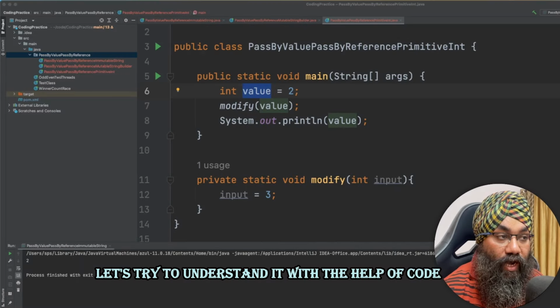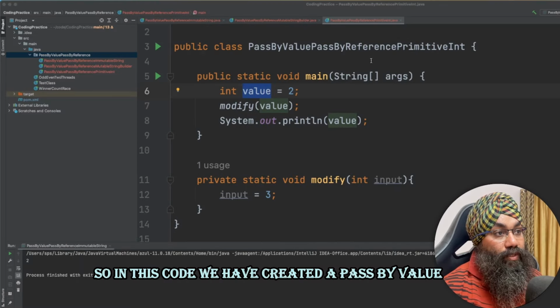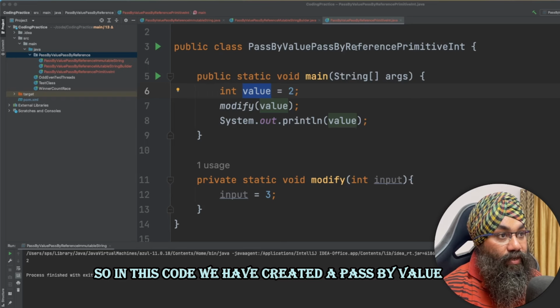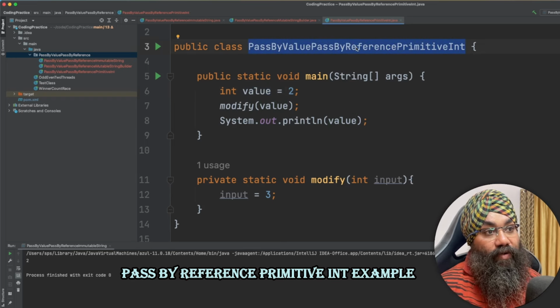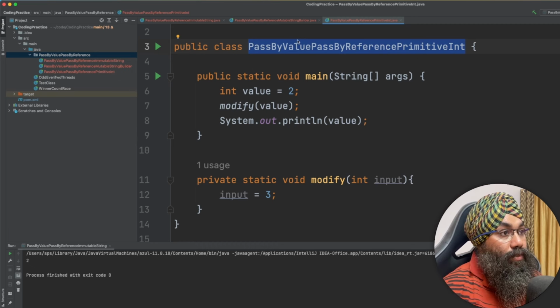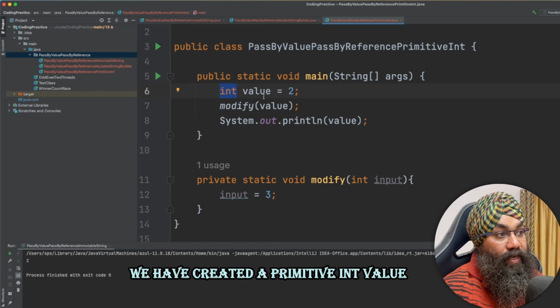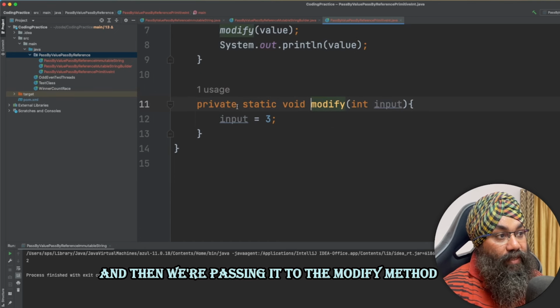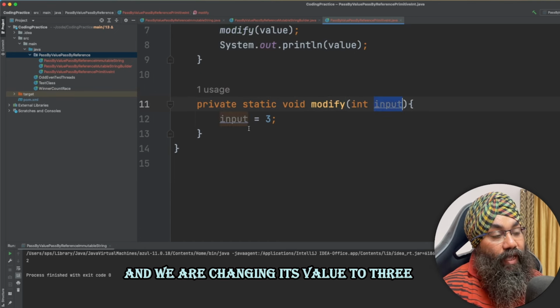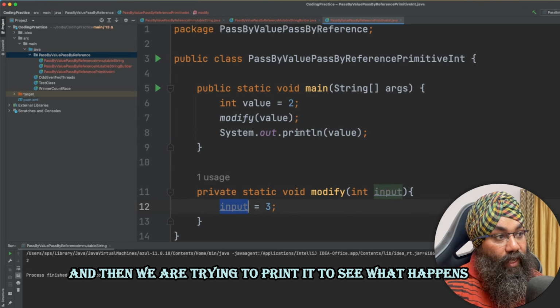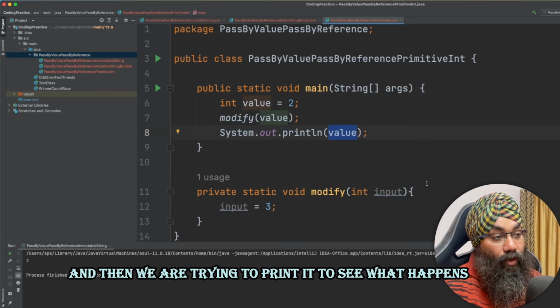Let's try to understand it with the help of code. In this code we have created a pass by value, pass by reference primitive int example. Here you can see in our main method we have created a primitive int value and then we are passing it to the modify method and we are changing its value to 3 and then we are trying to print it to see what happens.